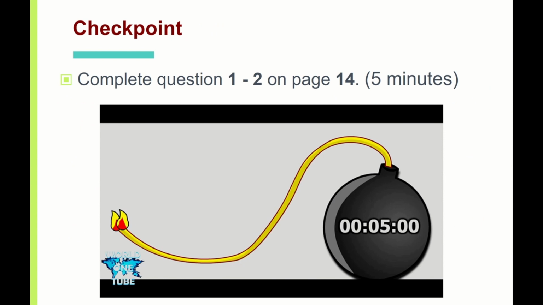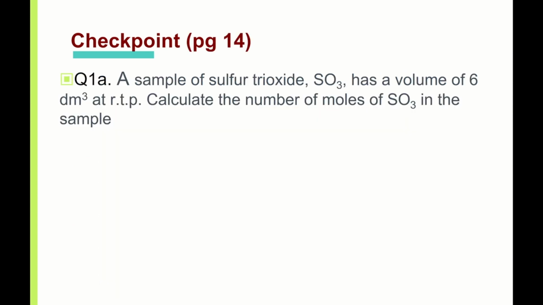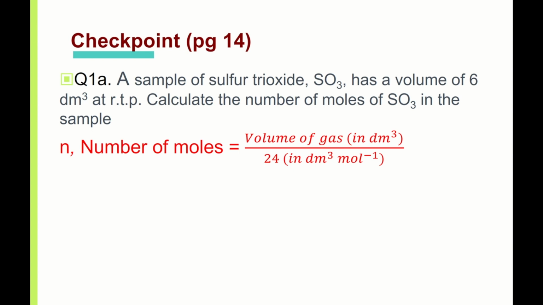Okay, so I want you to try questions 1 to 2 on page 14. Pause the video and do your work. For question 1a, you are given 6 dm cube of sulfur trioxide, and from here you are supposed to calculate the number of moles. The formula used here is volume of gas divided by 24.